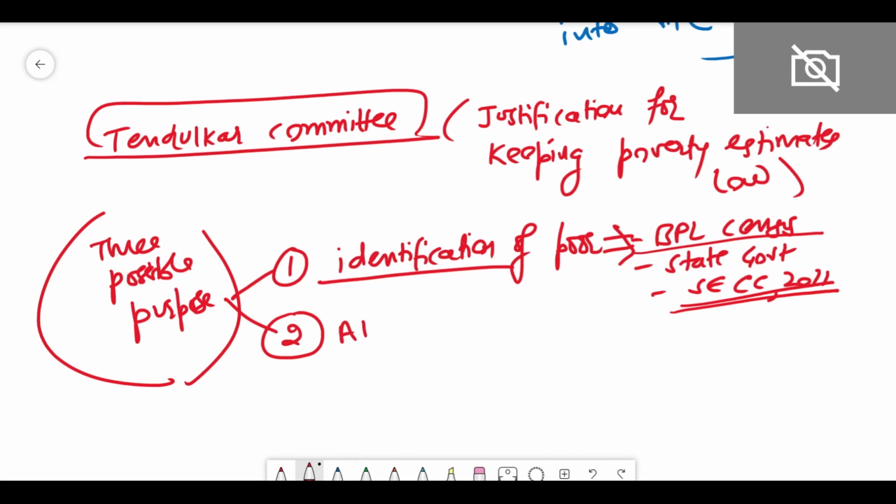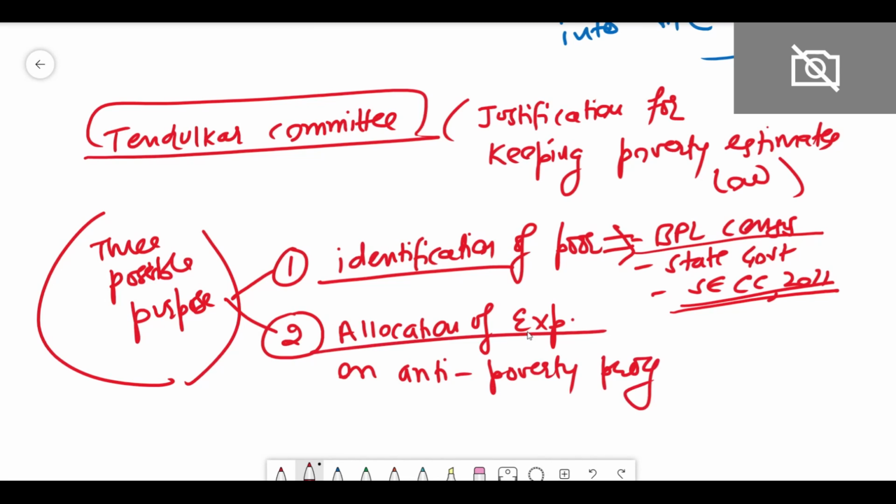Second point can be the allocation of expenditure on एंटी पॉवर्टी प्रोग्राम्स, है ना. तो सेकंड पर्पस हो सकता है कि वी यूज दिस डाटा ऑफ पॉवर्टी लाइन, दिस पॉवर्टी रेशियो फॉर एलोकेटिंग द गवर्नमेंट एक्सपेंडिचर on the anti-poverty programs. This can be the second purpose, but practically even this is not done.